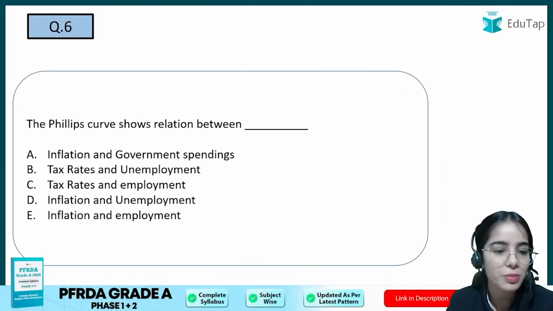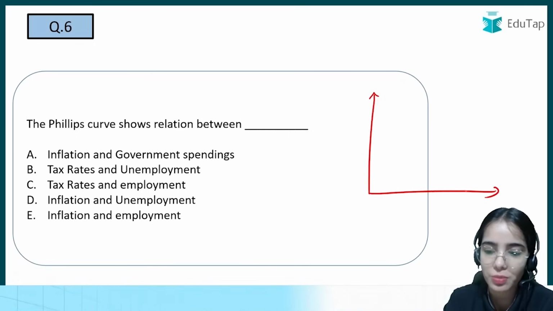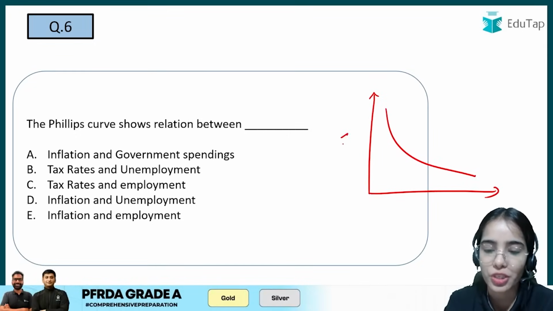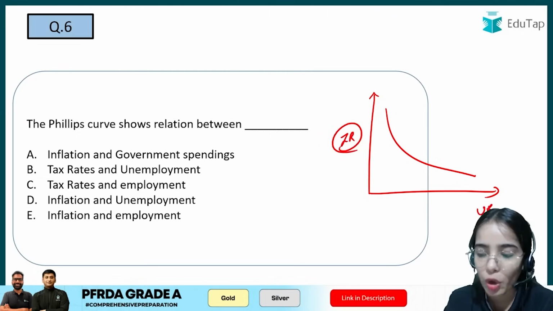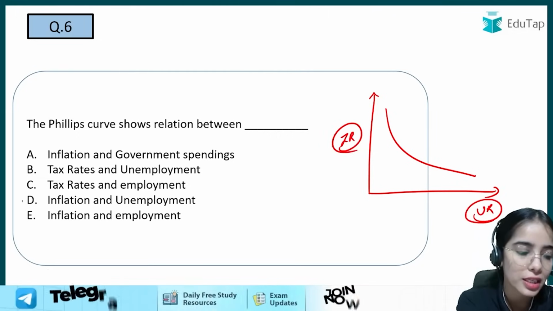Okay. Now, the Phillips curve shows that there is an inverse relationship between the inflation rate and the unemployment rate. So what is the answer here? D is the answer here.